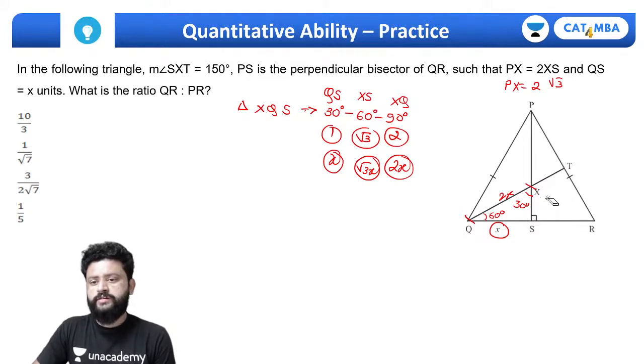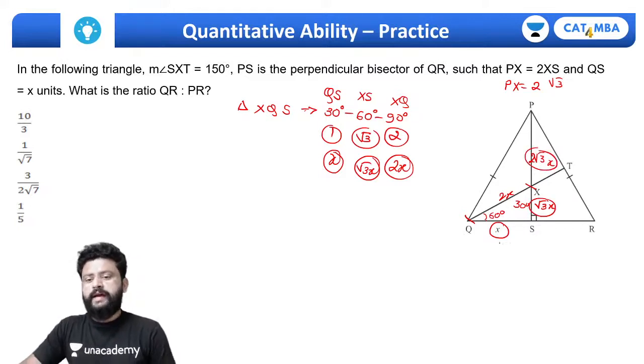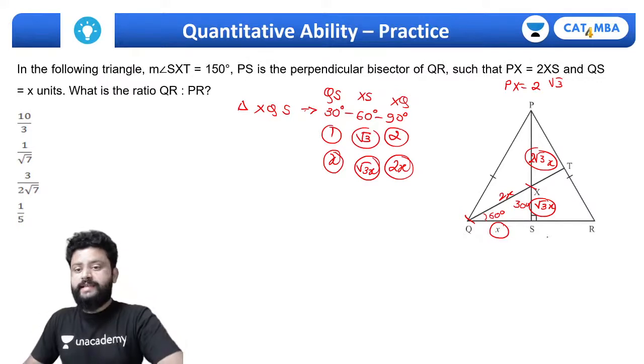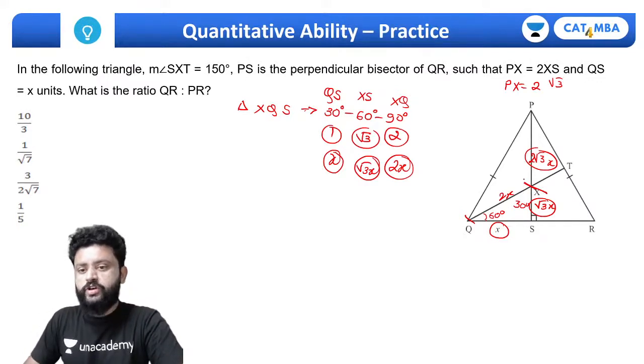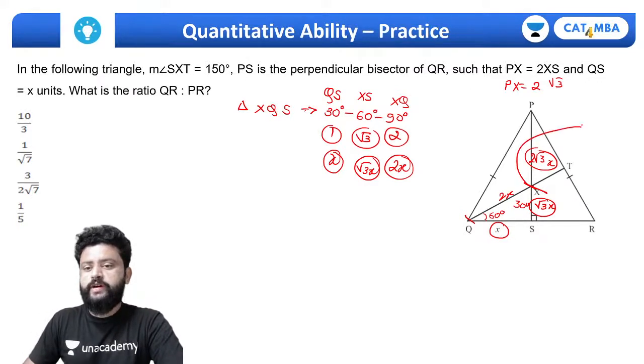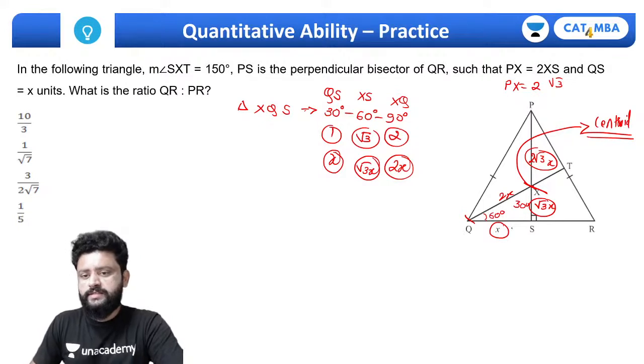So I'll just write over here. ये हमें मिला √3. तो ये होना चाहिए 2√3 into x. And definitely one more thing what I can say, this must be the centroid, this point X must be centroid because it divides this